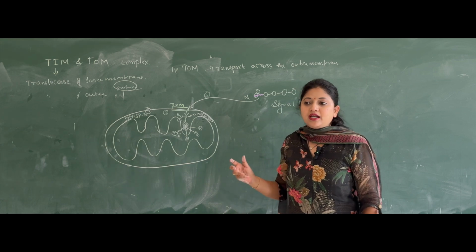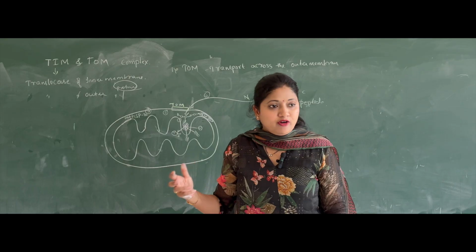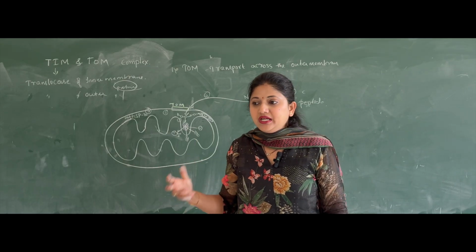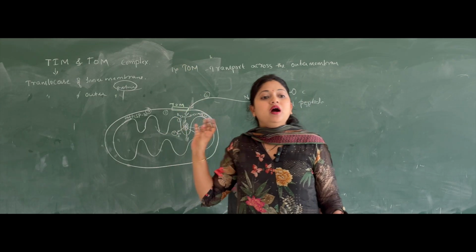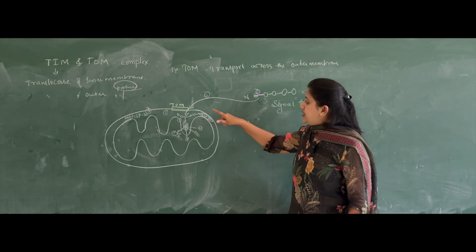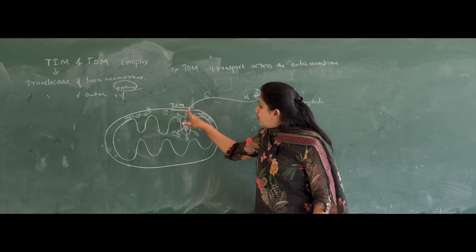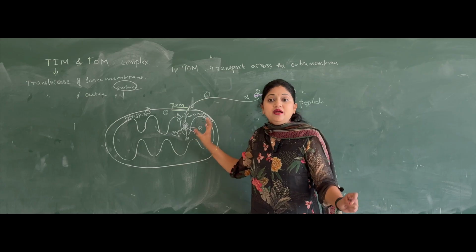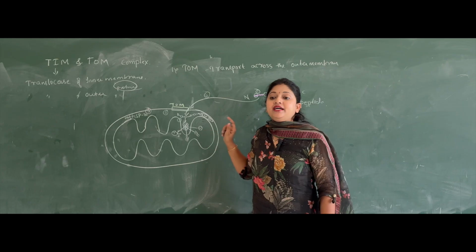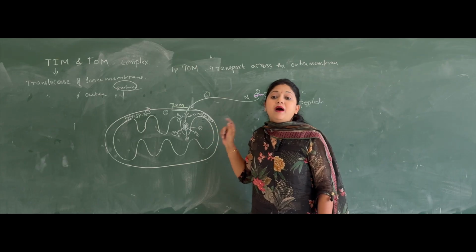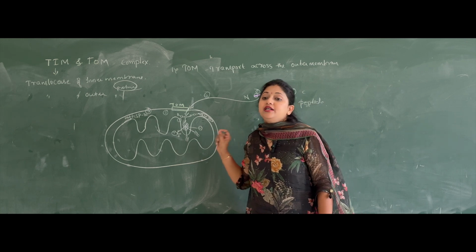the protein is produced in the cytoplasm, and that protein is in the unfolded form, the primary form. That protein is carried in a primary form to the outer membrane of the mitochondria. Here the Tom complex will be present. That Tom complex will take the protein inside in the primary form only, and it comes to the intermembrane space. In the intermembrane space, the protein is bound with the mitochondrial HSP70 protein.